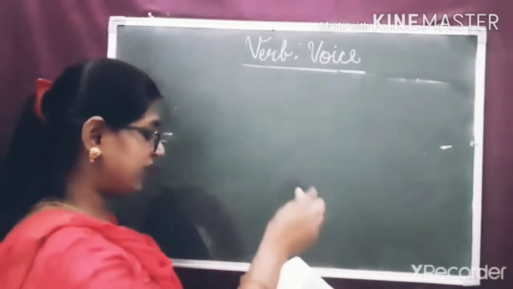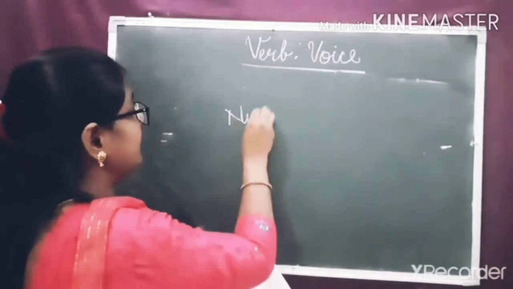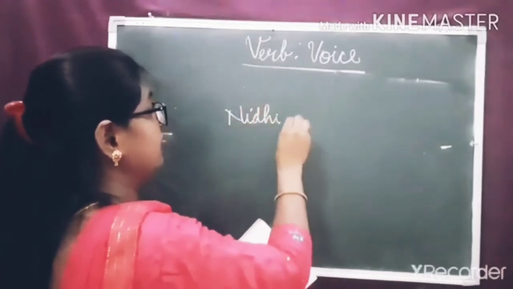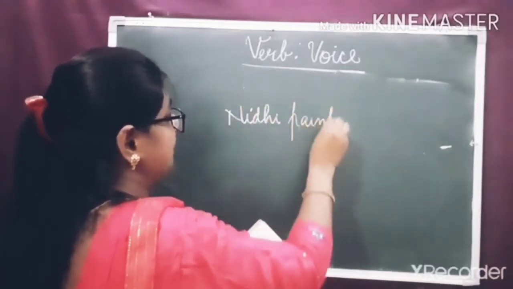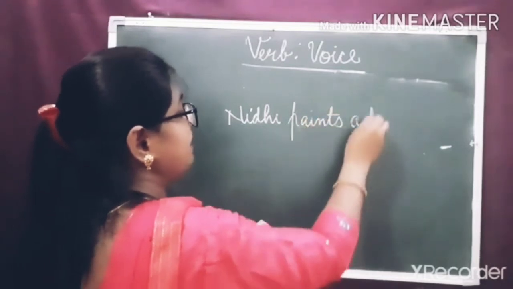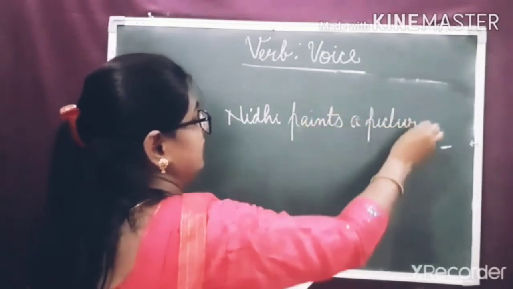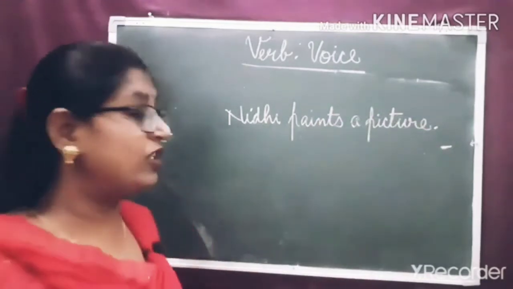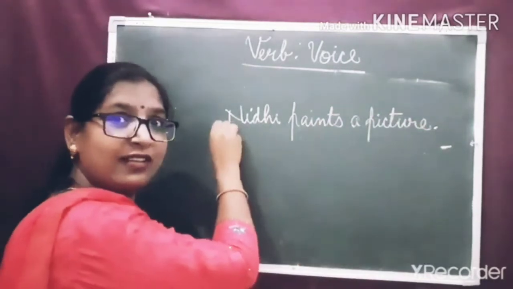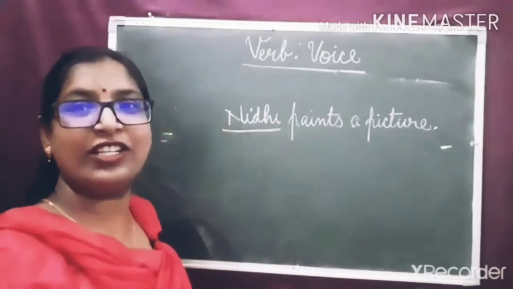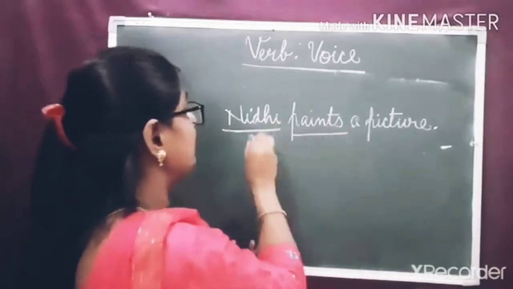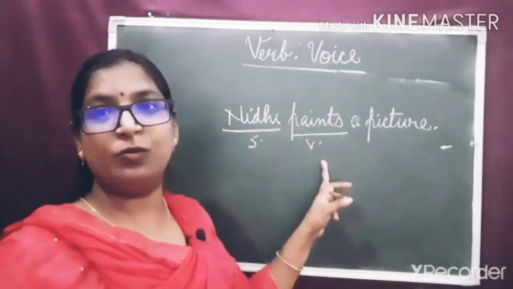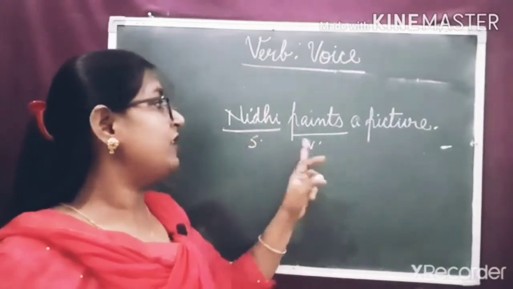For example, I write here: Nidhi paints a picture. Now, first of all, we should know what is the subject. Nidhi is the subject. What is the verb? Paints is a verb. It is the subject, it is a verb. Paints is a verb, isn't it? Nidhi paints.